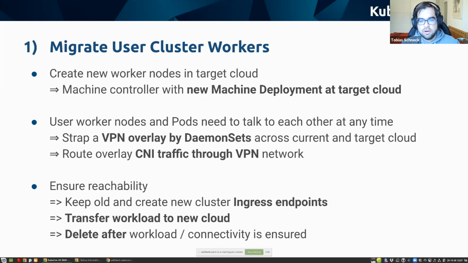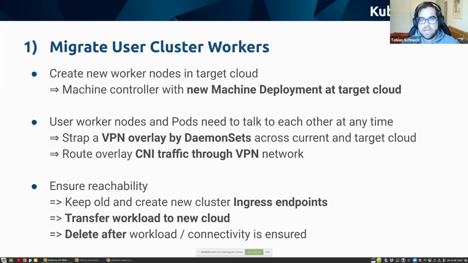What is needed to ensure the traffic is reachable? We need a way to communicate between pods and pods and nodes to nodes. For that, we create a VPN overlay by a daemon set and route the traffic of the CNI, in our case Canal, through the VPN network.